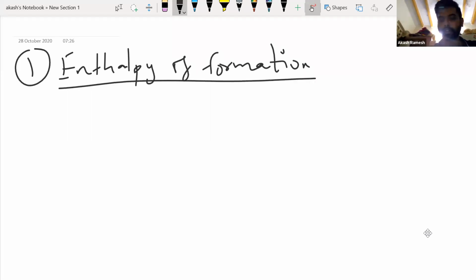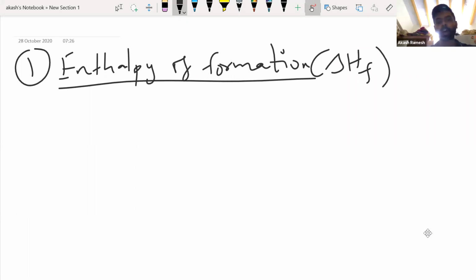Enthalpy of formation. Now there is a symbol associated with this. This delta enthalpy of formation can be represented as delta H_f, where f is the subscript. Okay, f should be down, right? Fine. So how do we define this? First of all, please take down the definition.